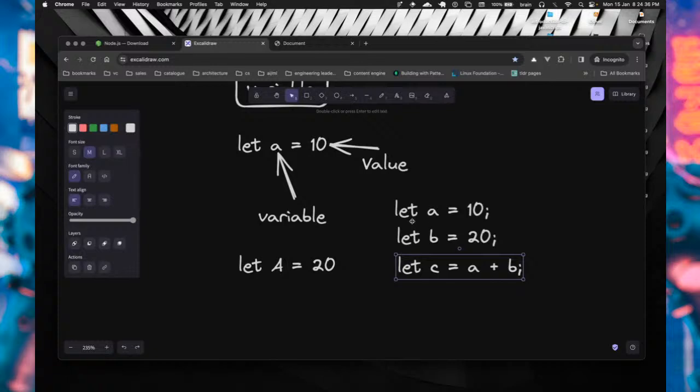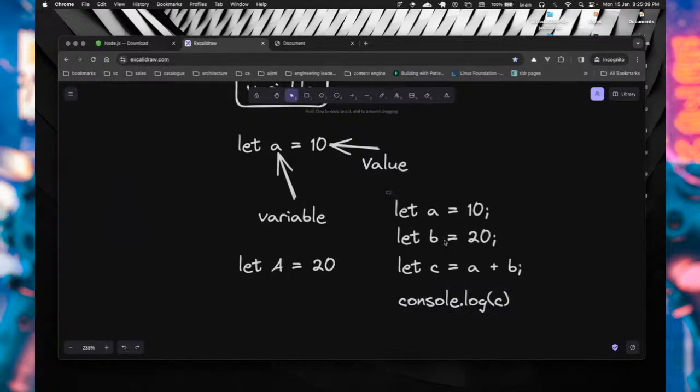So let's move on. We have a, b, and c, and now we can simply say console.log and c. What console.log is doing in JavaScript is simply printing. We use console.log for printing values, the value we have right here, to the console. So we use console.log for logging that value to the console, console meaning your standard output.